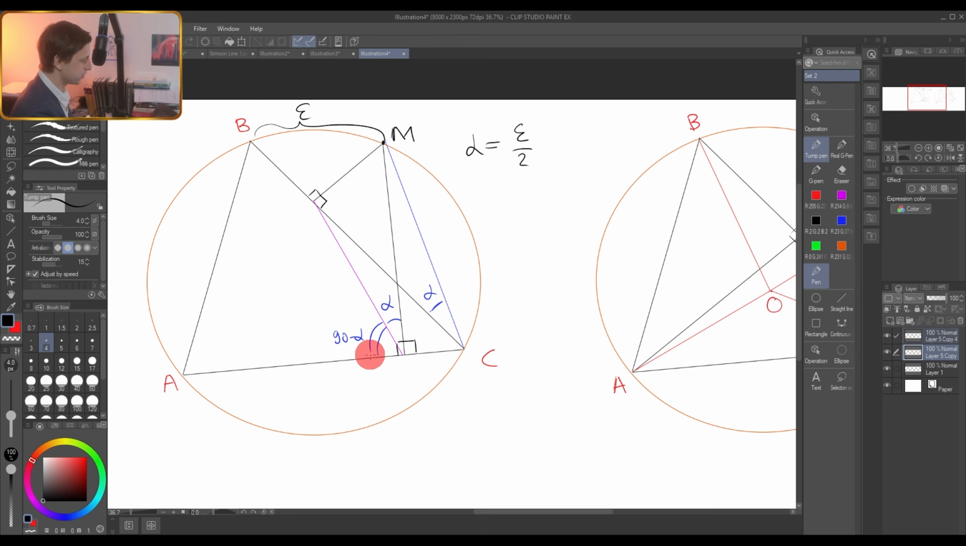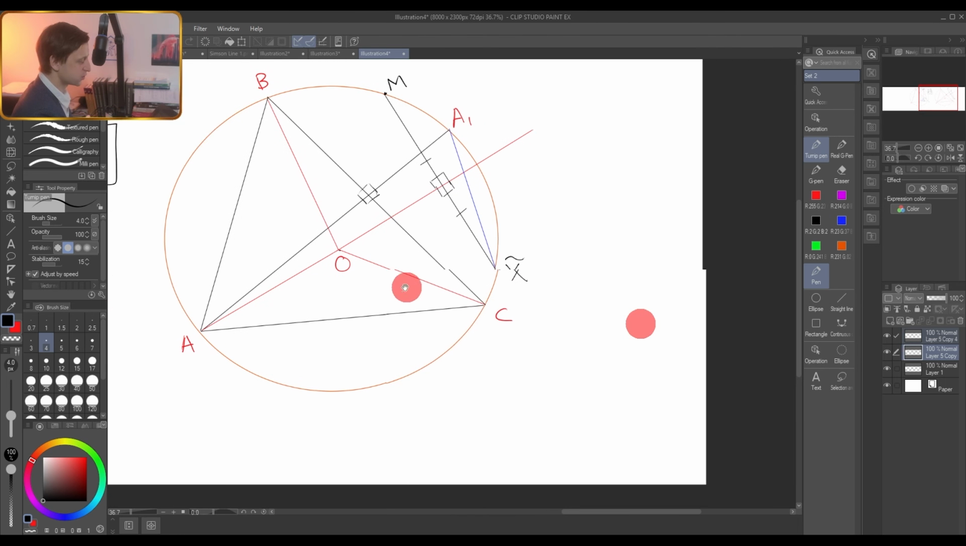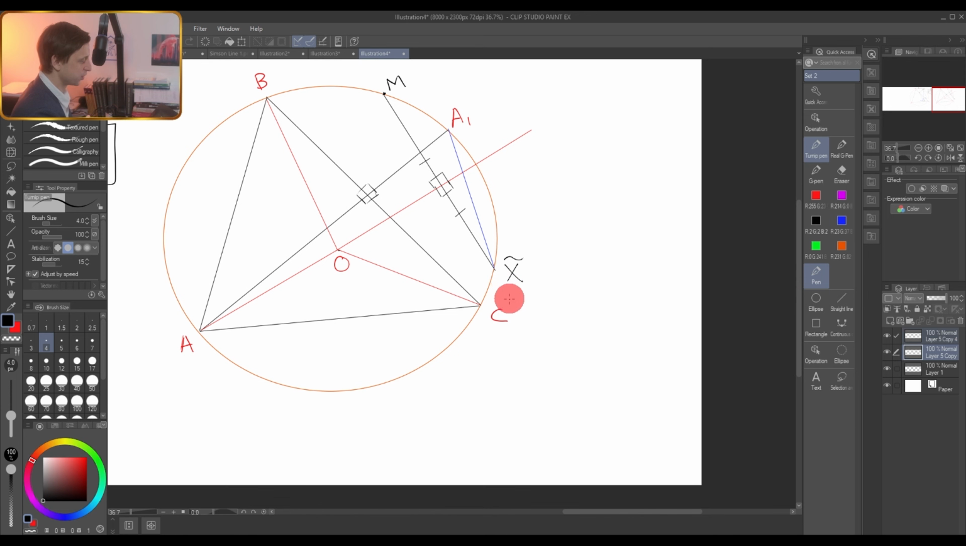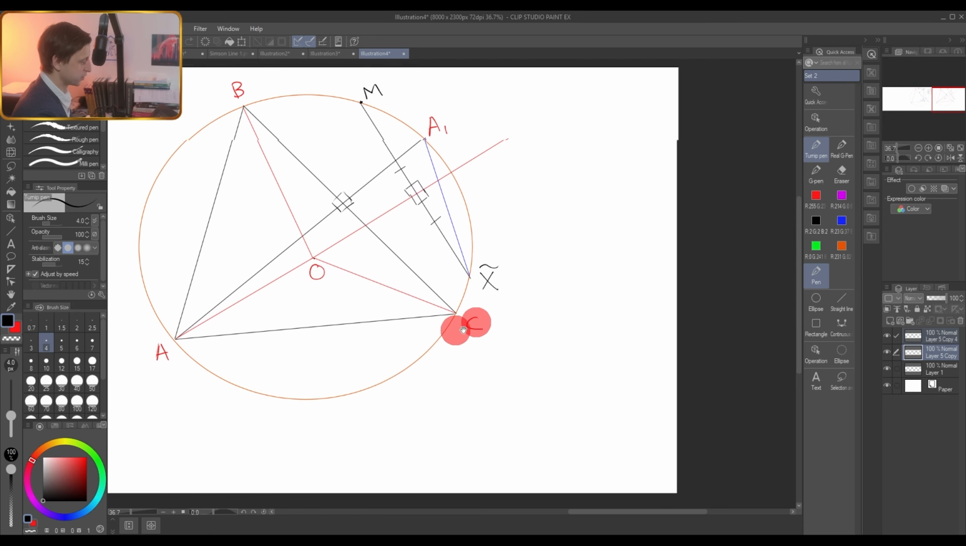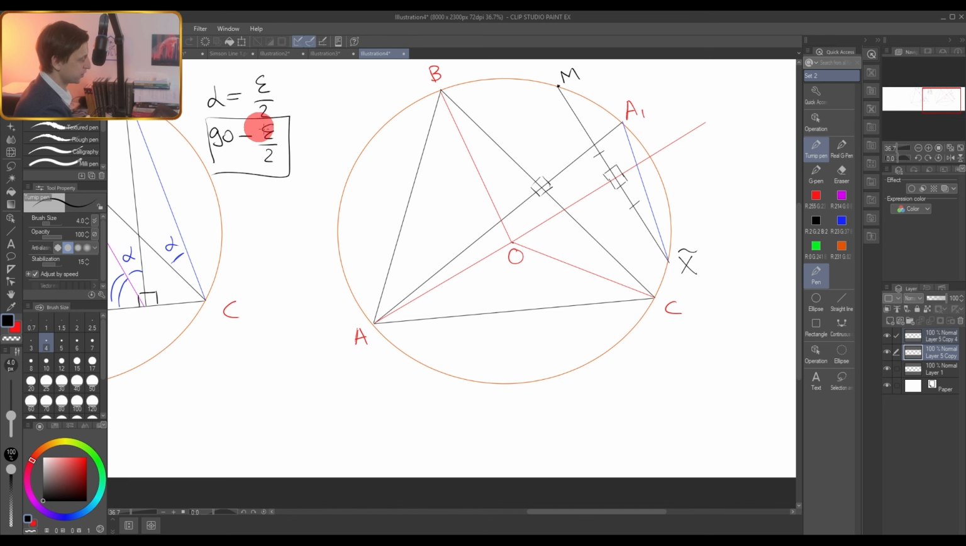And in this case, this angle that we're interested in equals 90 minus half of this arc. 90 minus half of this arc is the angle that we need here. So it is this one. Okay, so let's work with the angle between this line and this line. So here we remember the result. That's the angle we need.